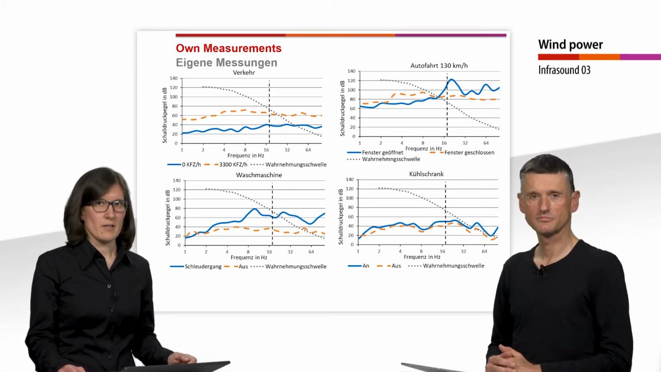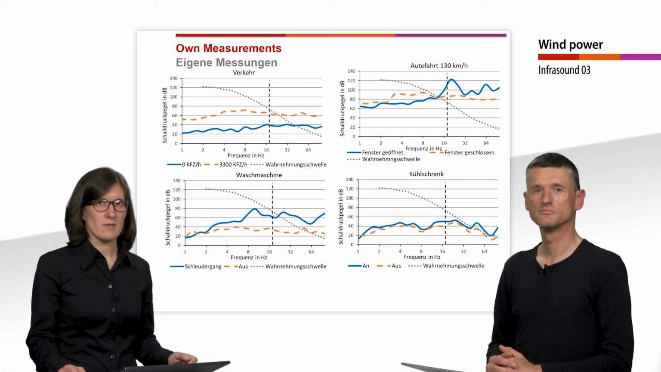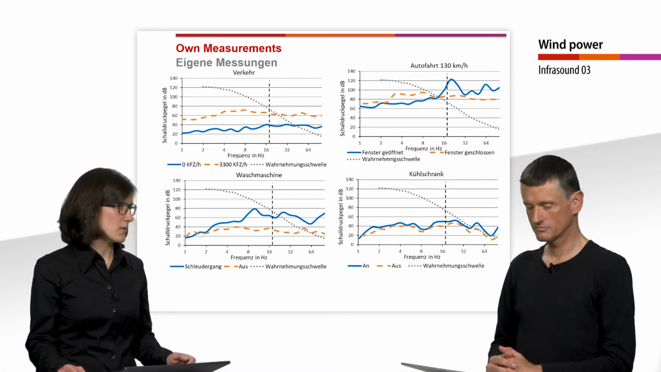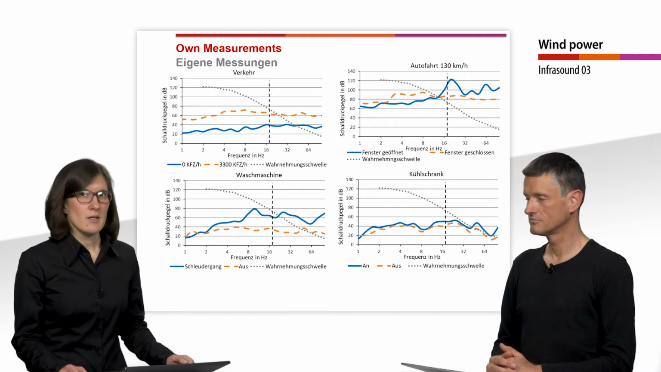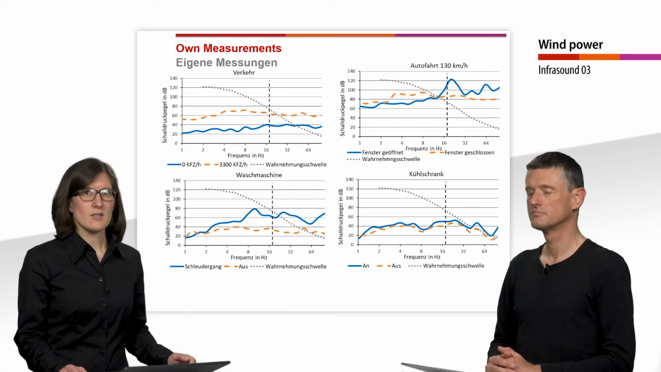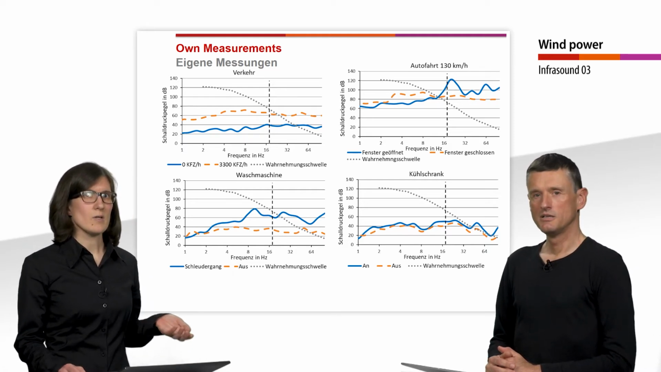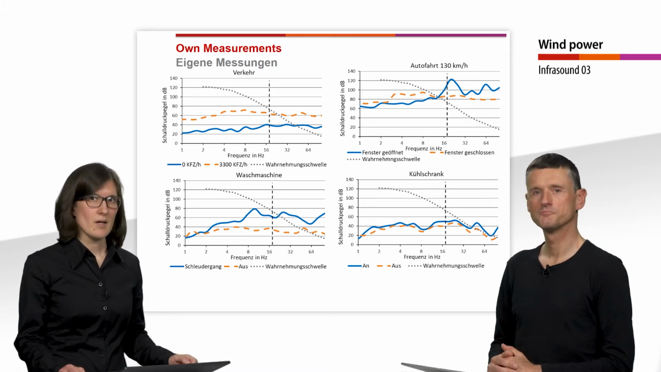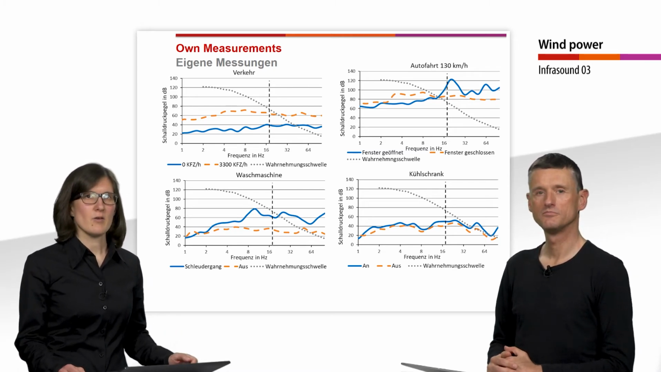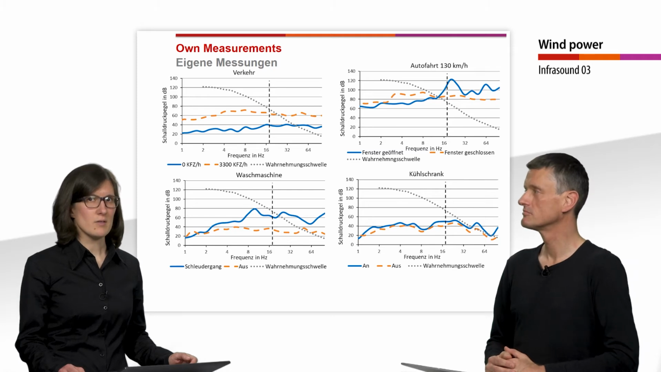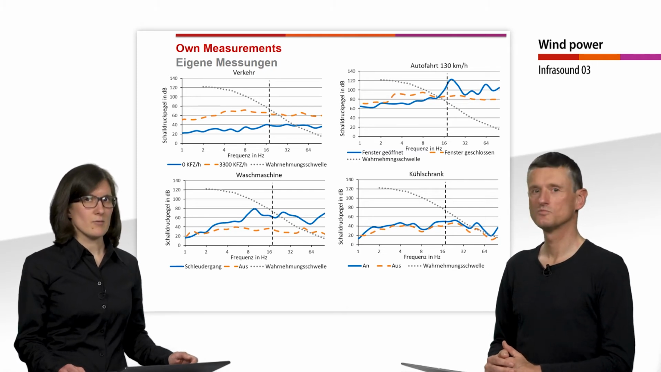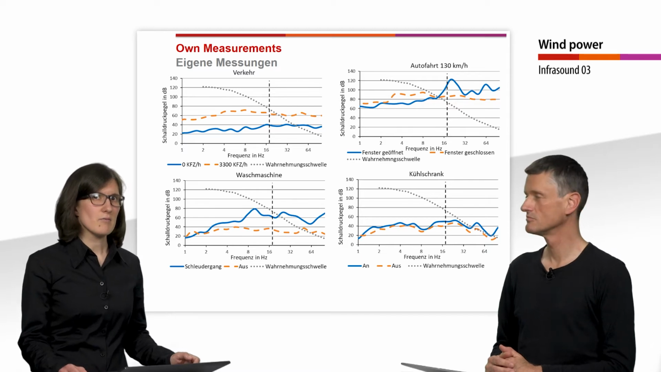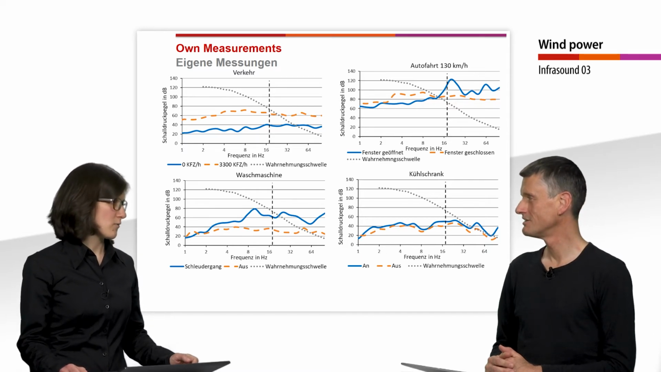The infrasound was measured in a car at the top right, while driving at a speed of 130 kilometers per hour. The blue solid line shows the results when the window is open, and the orange dashed line when the window is closed. Both levels are above the measured values of the wind turbine, and at a frequency of approximately 16 Hertz, the level is even above the perception threshold.